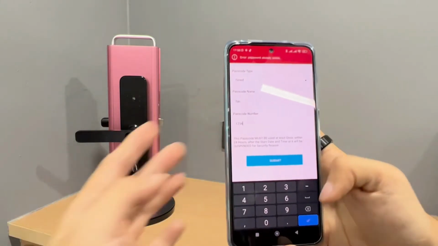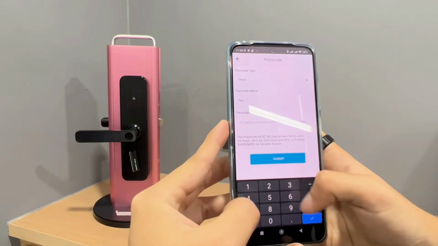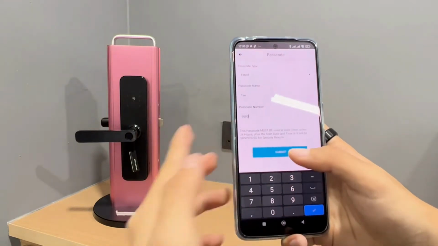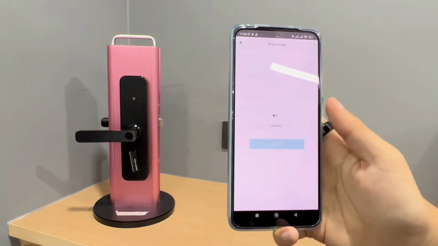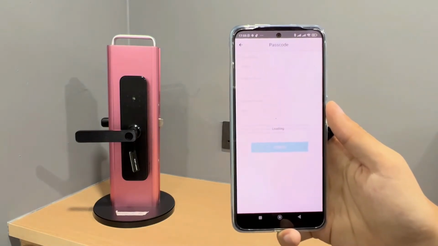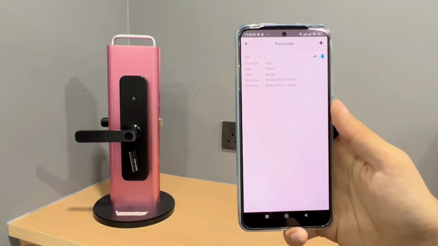Oh, in this case, the password already exists. So in this case, I'll set it up as 9080. So now it's successfully added.